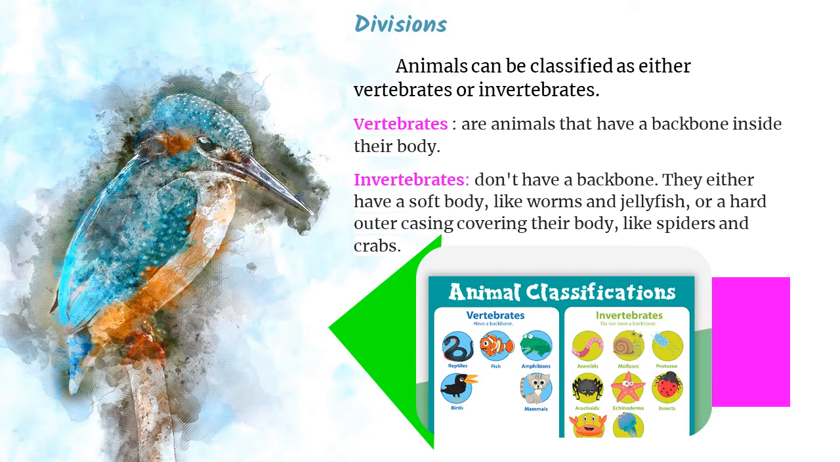Divisions. Animals can be classified as either vertebrates or invertebrates. The vertebrates are the ones that have a backbone inside their body, like dogs or cats, while the invertebrates don't have a backbone, so they either have a soft body like worms and jellyfish or a hard outer casing covering their body like spiders and crabs.